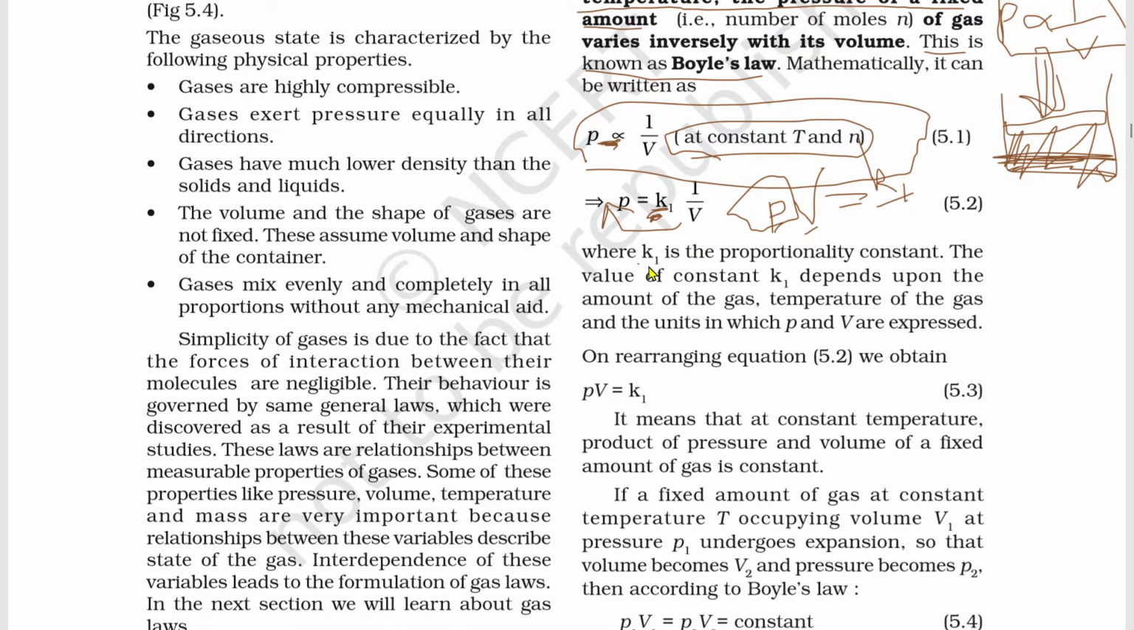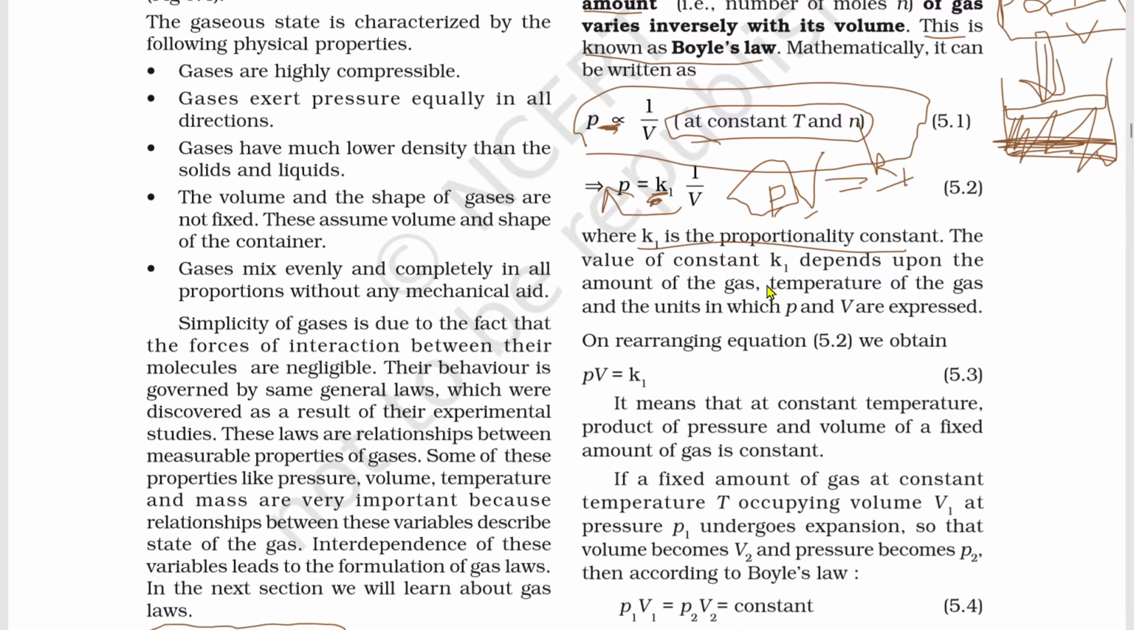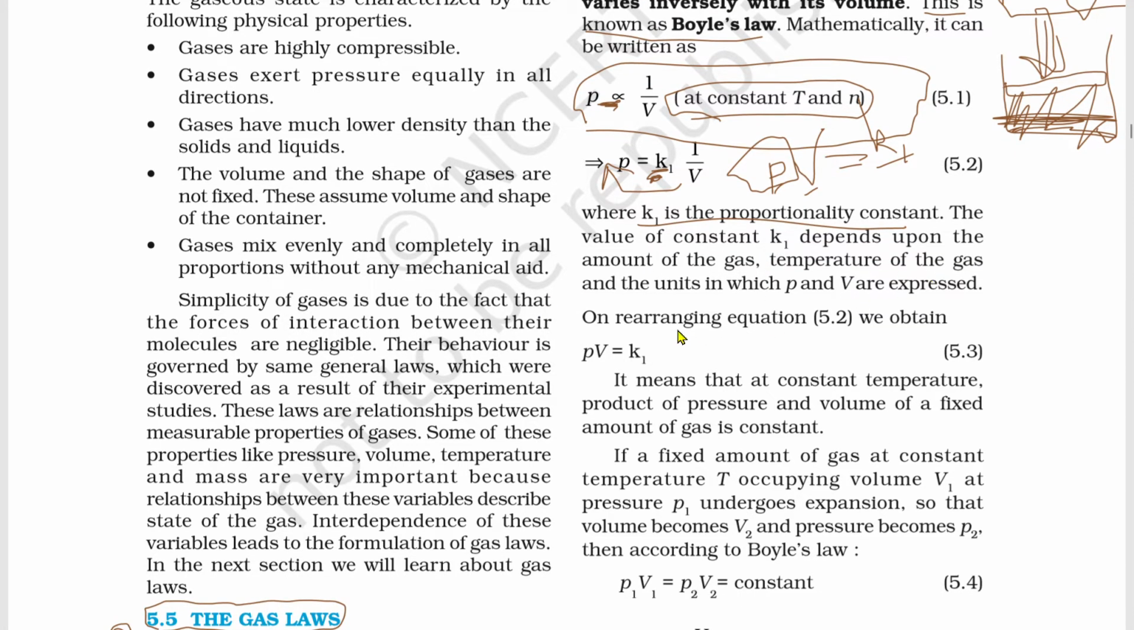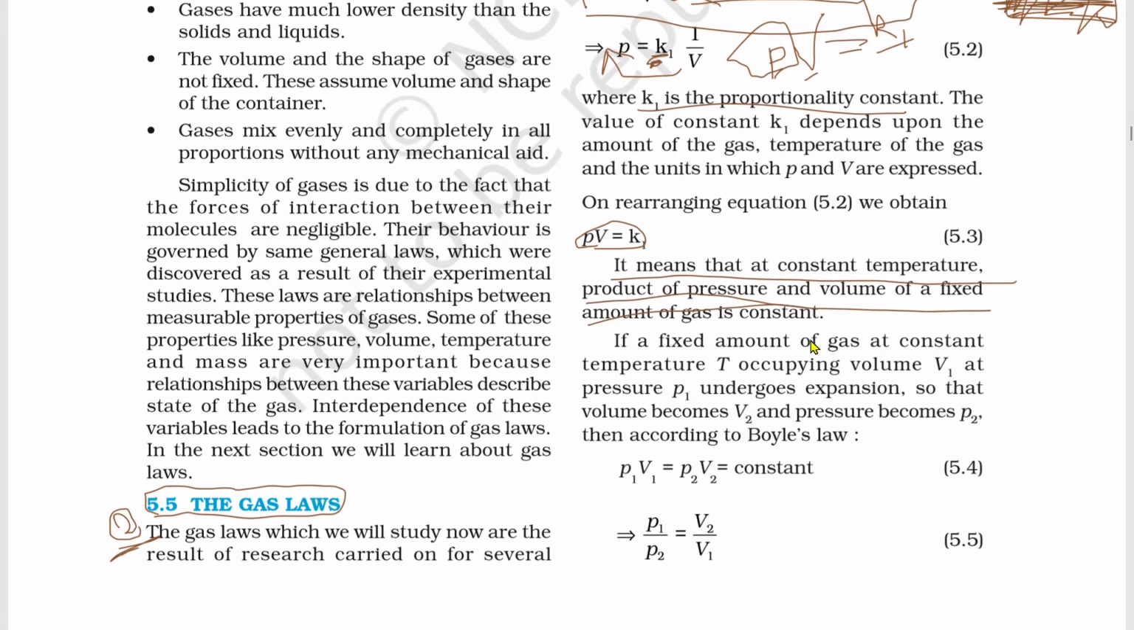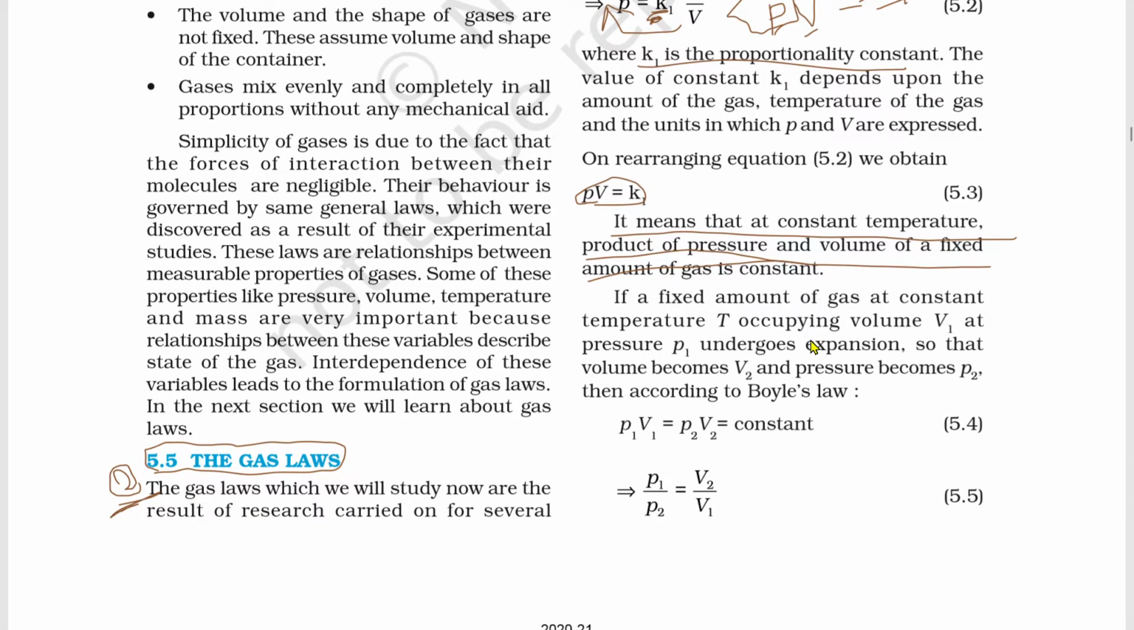See, K is known as the proportionality constant. The value of constant K depends upon the amount of gas, temperature of the gas, and the units in which P and V are expressed. On rearranging the equation, we get this. It means that at constant temperature, the product of pressure and volume of a fixed amount of gas is constant, right? This is also important.